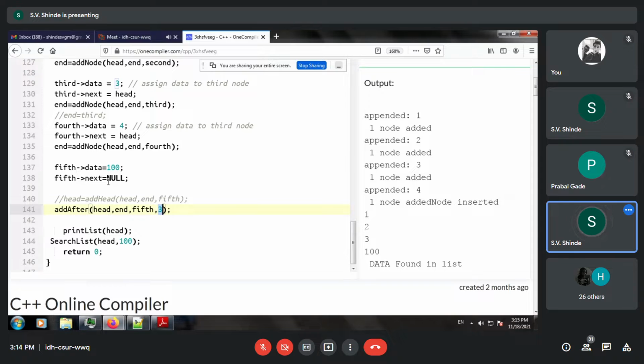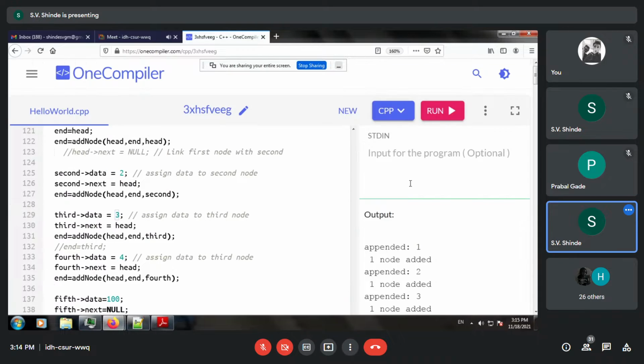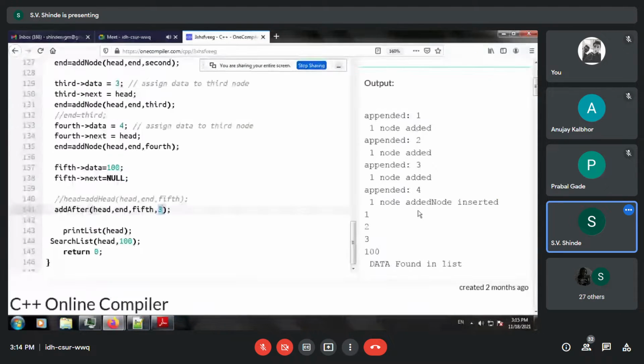Let us run the program to check whether this works. You can observe that after 3, the fifth node is added, that is 100. Participants, is everyone getting it?